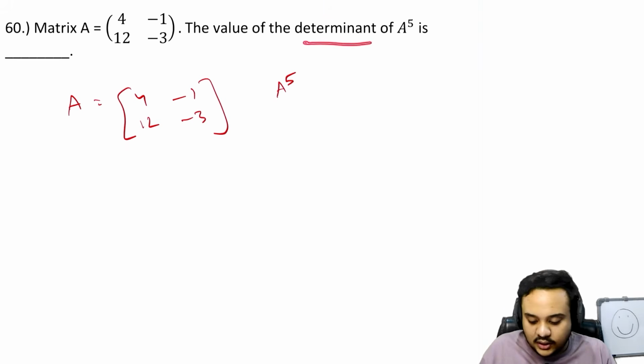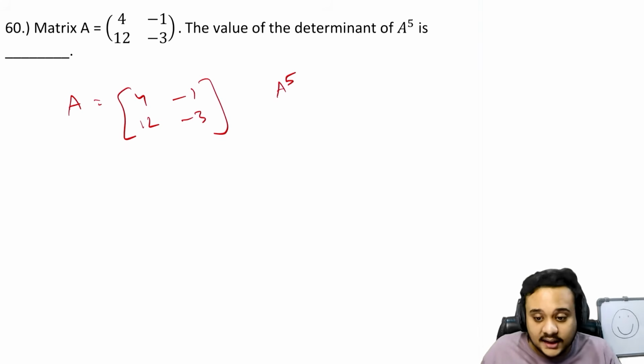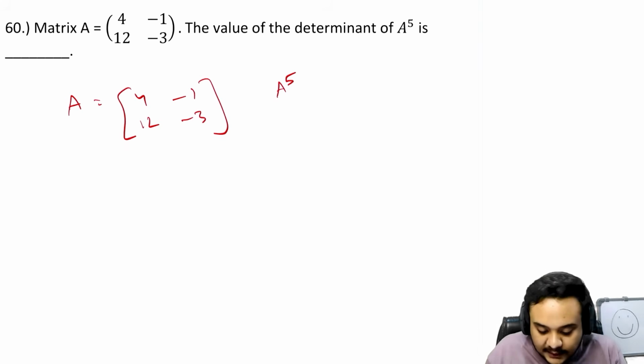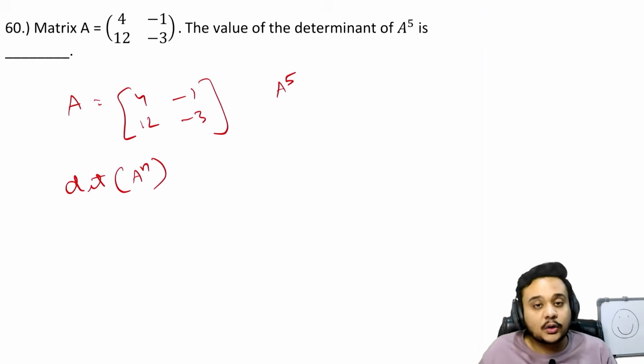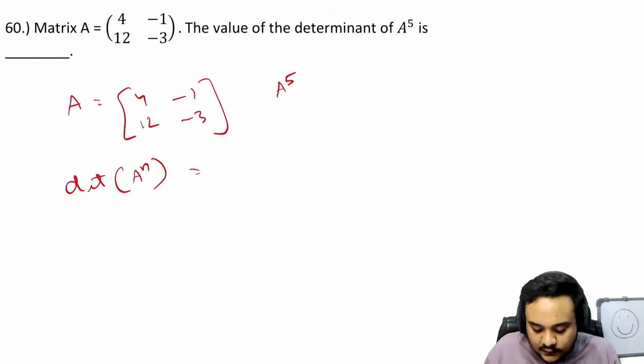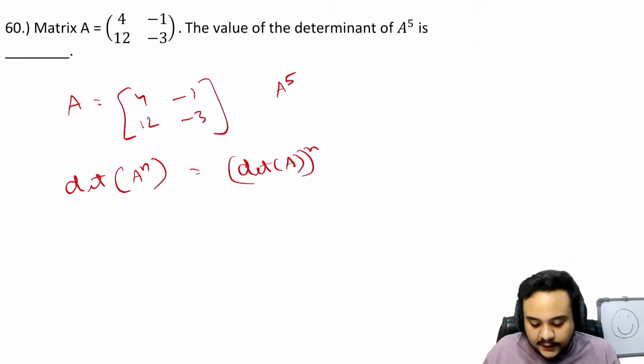But since we are just talking about the determinant, I'm going to teach you another very, very important property that many people do not know, that the determinant of A to the power n, whatever n is, it could be 100, is equal to determinant of A, to the power n.